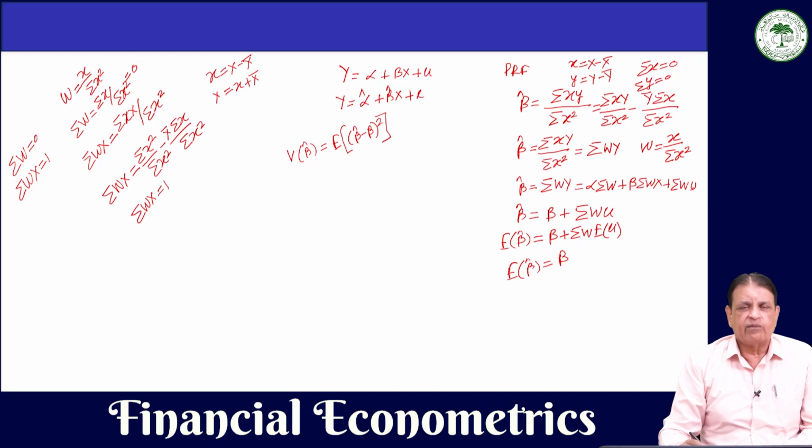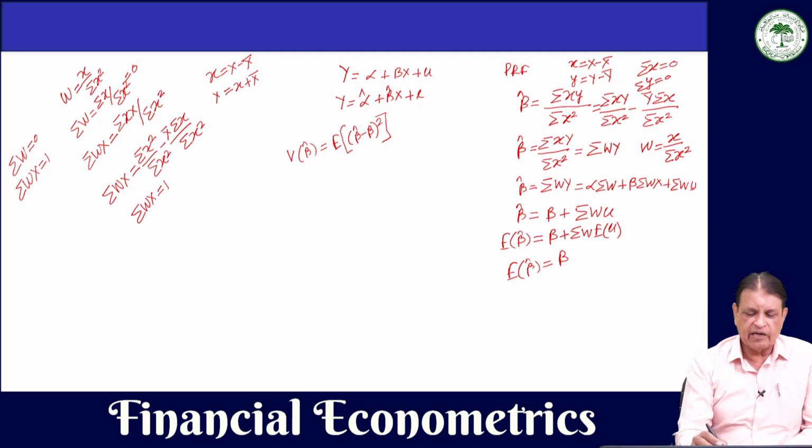This is the same formula of variance that you have studied in statistics. There is nothing special about it. Now, as far as beta hat minus beta is concerned, we can obtain from here, beta hat minus beta will be summation Wu. So, we can write it as variance of beta hat will be equal to expected value, and in the bracket we have summation W U, whole square.